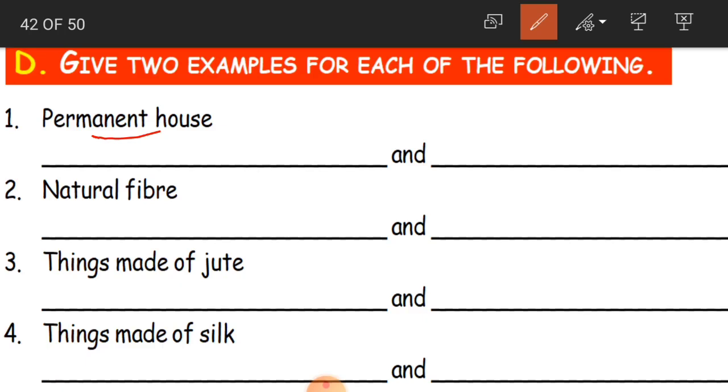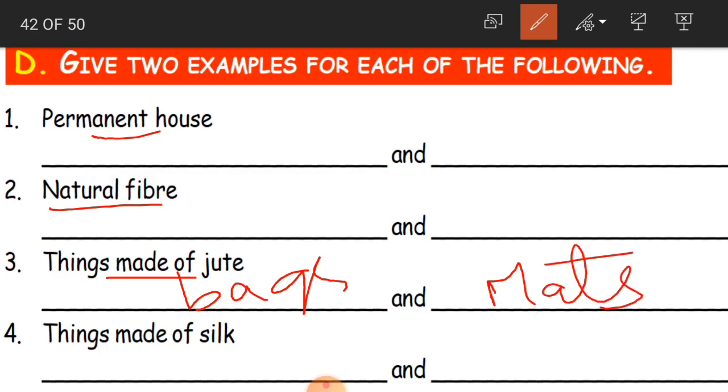Now natural fiber is what, children? Like jute, wool and all. Now things made of jute, you can make bags and you can also make mats. This is bags and the other one is mats, from jute.